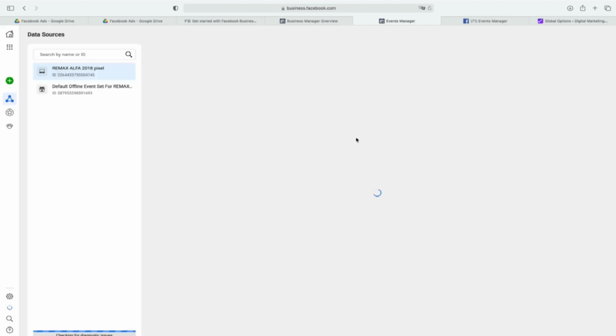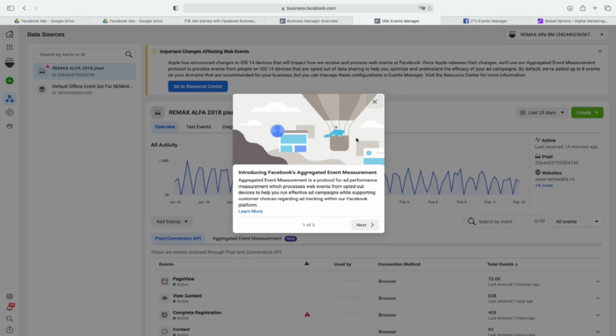And basically, as you can see, Facebook is using something like aggregated event measurement right now, because it's kind of protection from this new Apple updates, and you don't need to be afraid about it so much. Really, no panic. It's nothing really special.